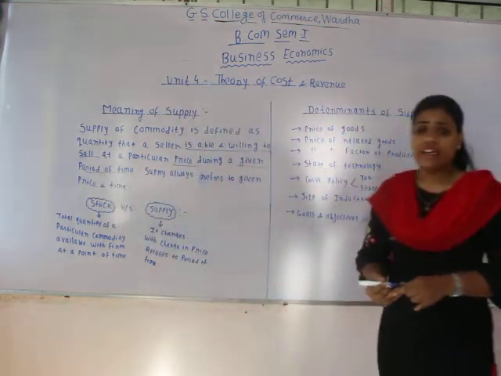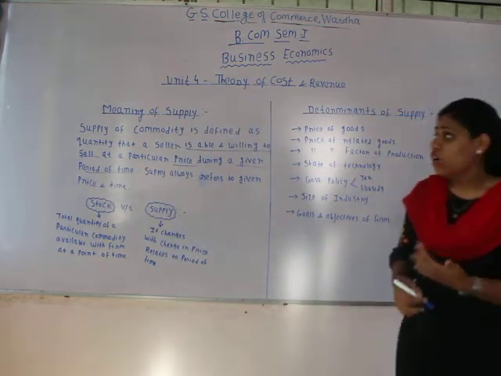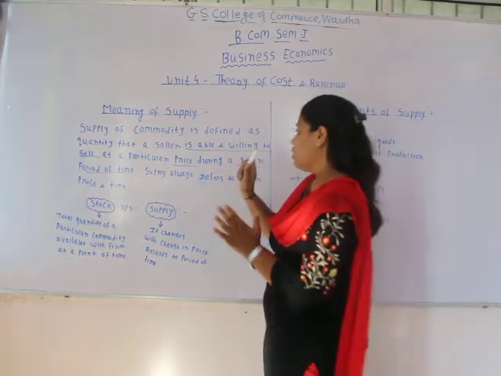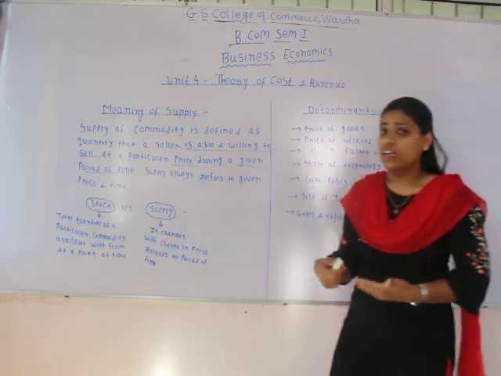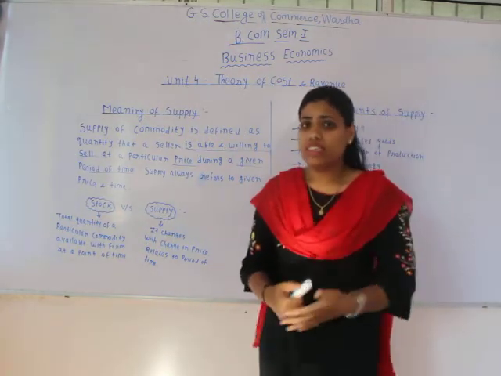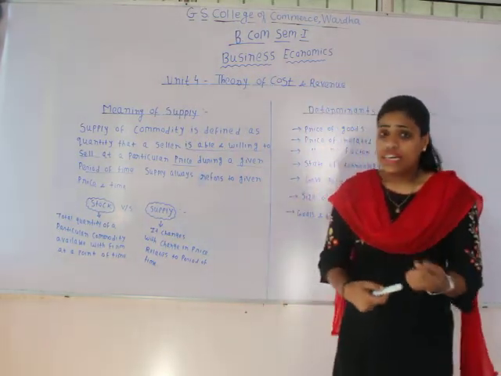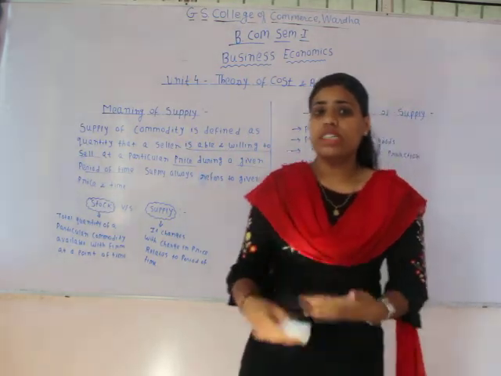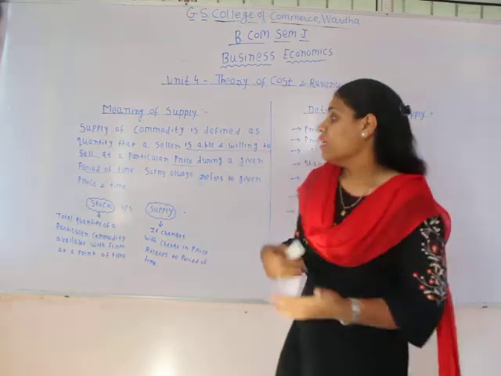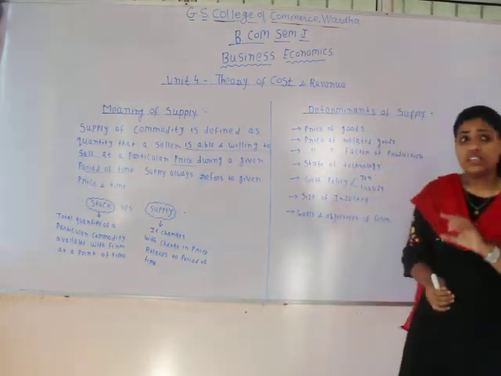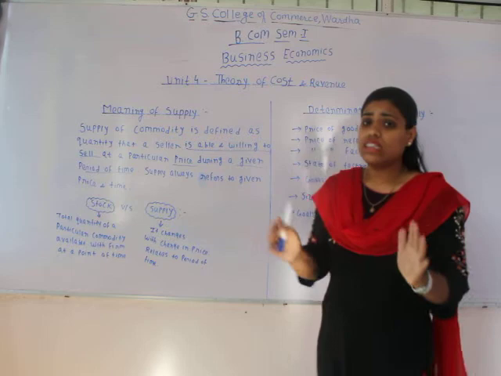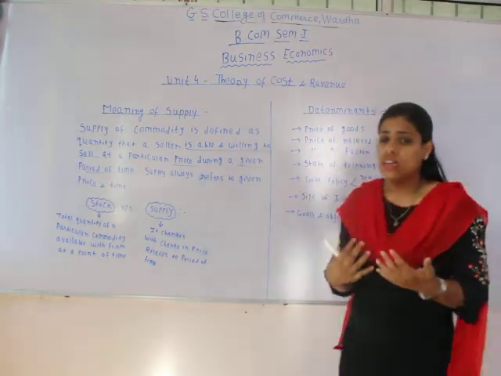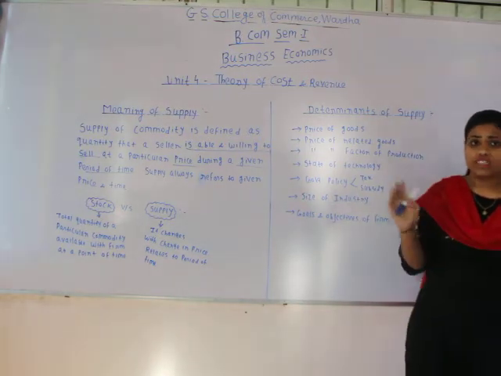For effective supply in the market, what are the four conditions that are essential? First, a seller should be able to sell the commodity under consideration. Second, a seller must be willing to sell his commodity in the market. Next, there should be a particular price stated for that commodity, and all this process should occur during a given period of time.